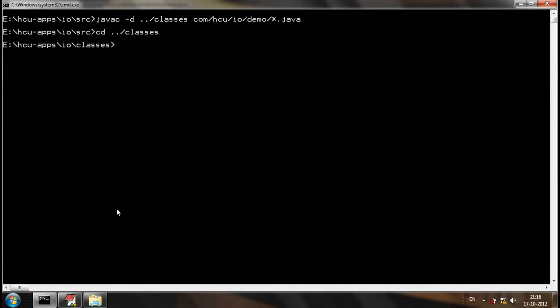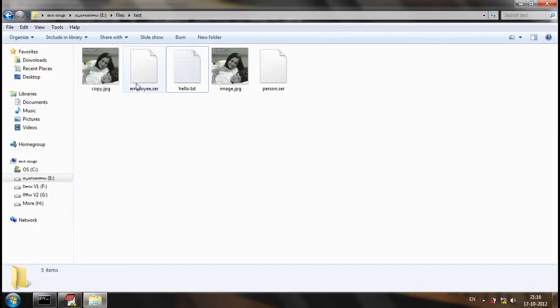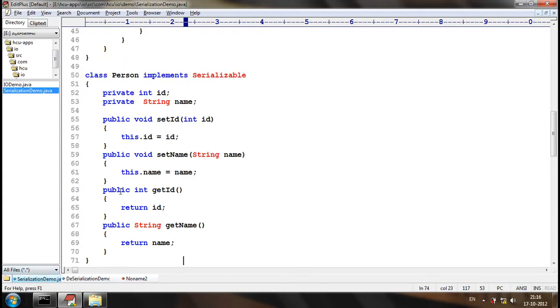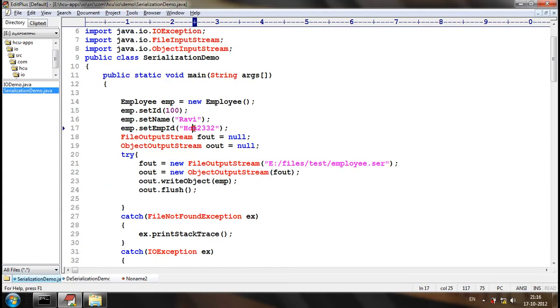Okay, go to the classes. First, serialize the object into the file system. Employee object will be serialized into the specific file, employee.scr. Now let's try to deserialize that. Now what is the value of employee ID? Null. Why is the employee ID null? Here in the serialization demo, did we set the employee ID as null? No, we have set a value HCU2332.